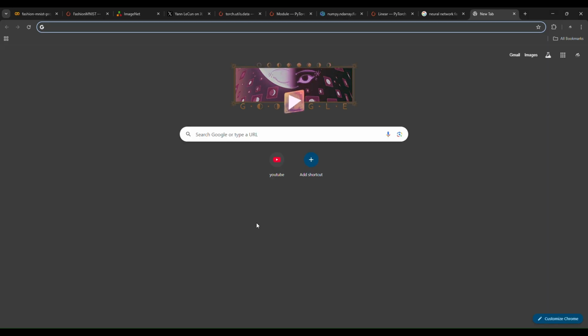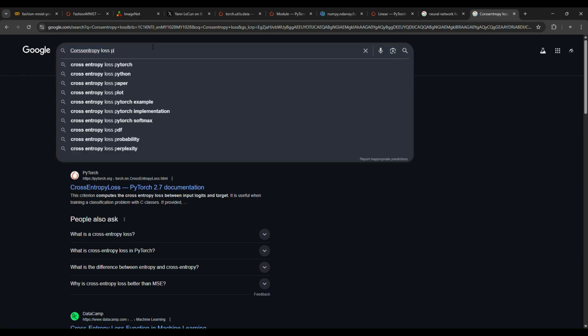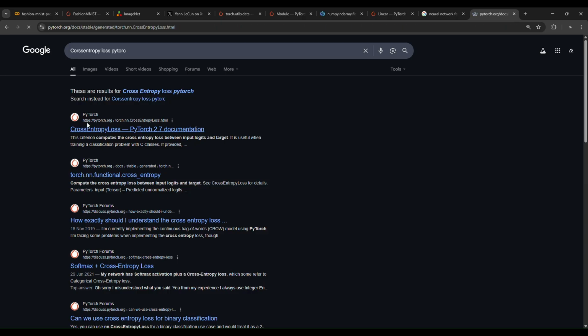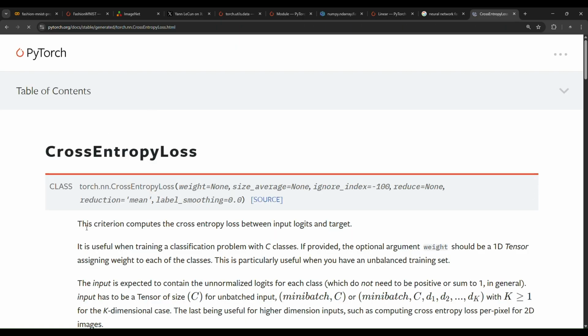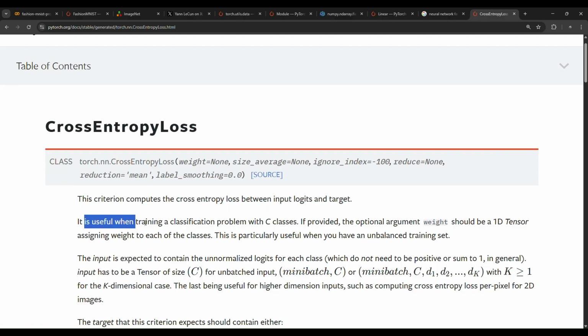If you search for cross entropy loss in the PyTorch library, you'll notice that we have cross entropy loss in here. This criterion computes the cross entropy loss between input logits and target. Very nice. It's useful when training a classification problem with C classes, meaning with N classes, with 10 classes, with 4 classes, with whatever number larger than 2 classes.